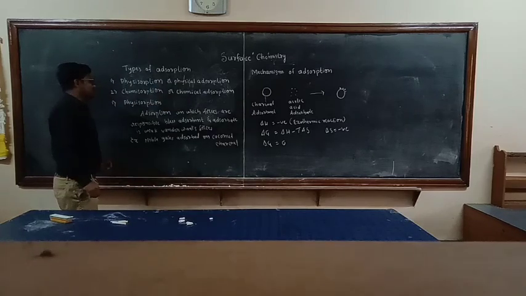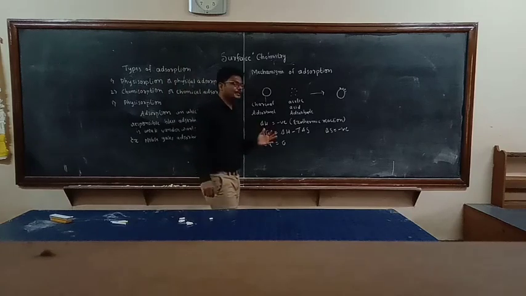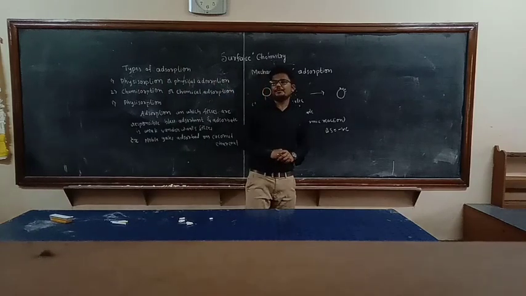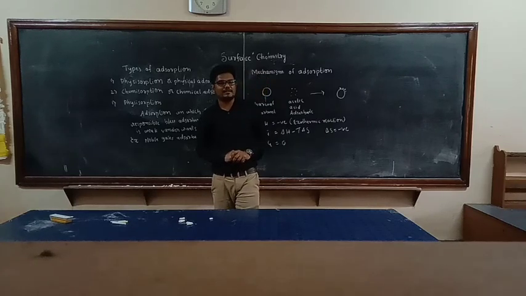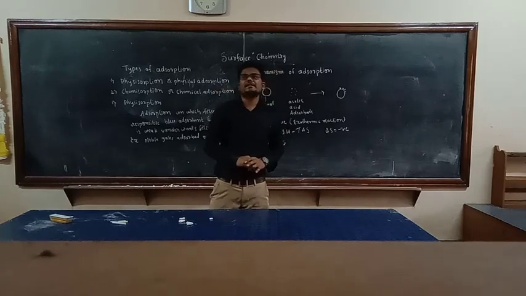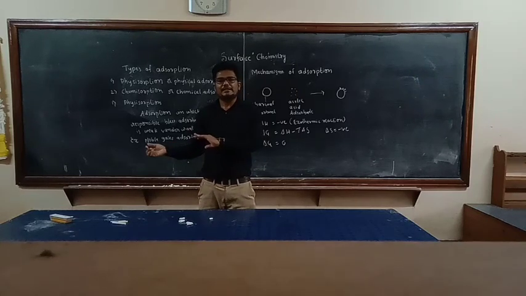Physical adsorption means the adsorption in which the forces responsible between adsorbent and adsorbate are weak van der Waals forces. Then it is known as physisorption, or physical adsorption, or van der Waals adsorption. Example: noble gas adsorbed on the surface of coconut charcoal.